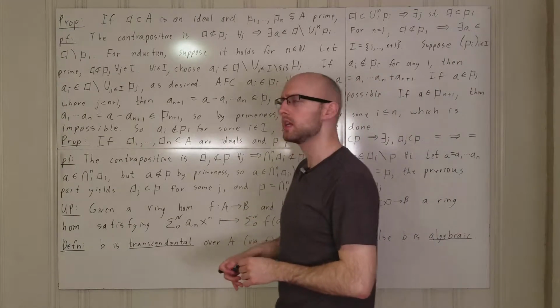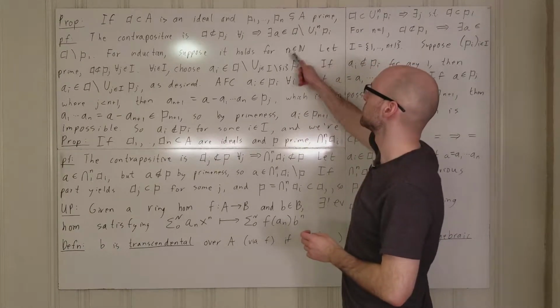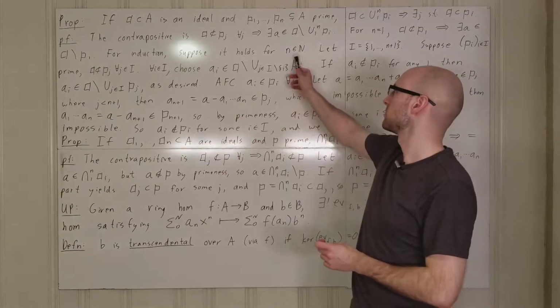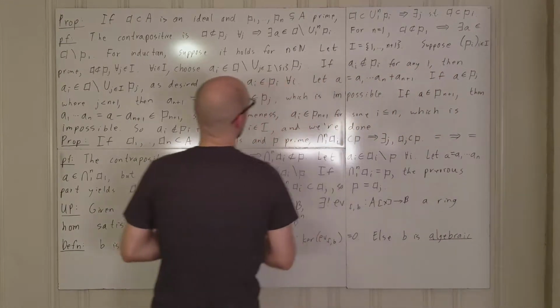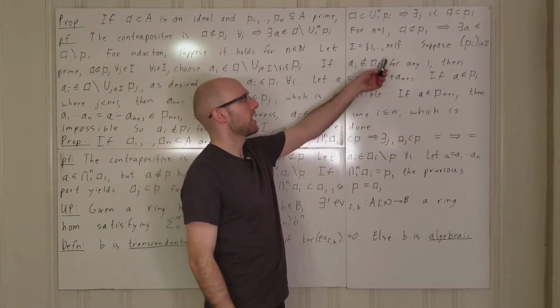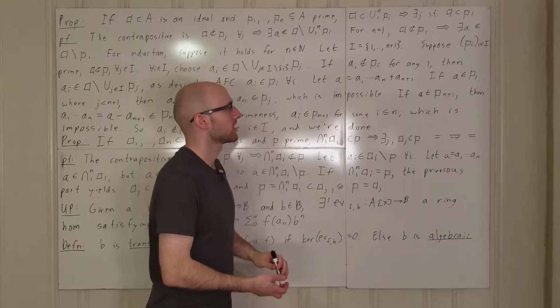So now for the induction argument, suppose that this fact holds for a particular natural number n. So of course n is not 0. Just to make my writing quicker, let capital I be the collection of indices from 1 to n plus 1.